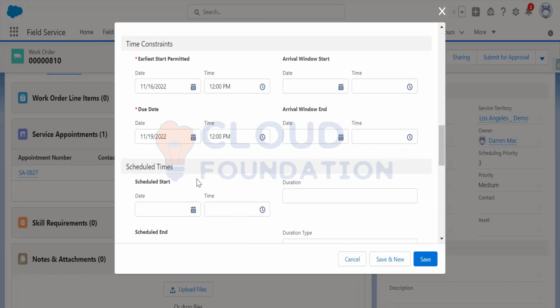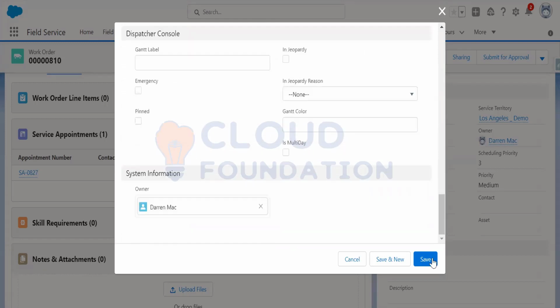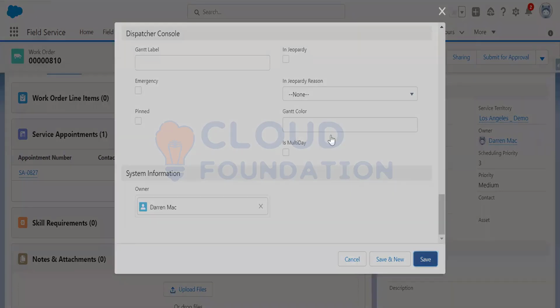Suppose 19, and everything stays as it is. I'm just saving it. So I have created two service appointments. Let me create another one, a third service appointment.